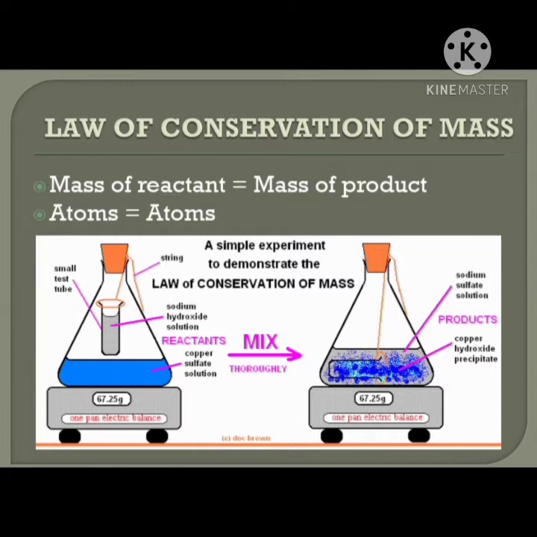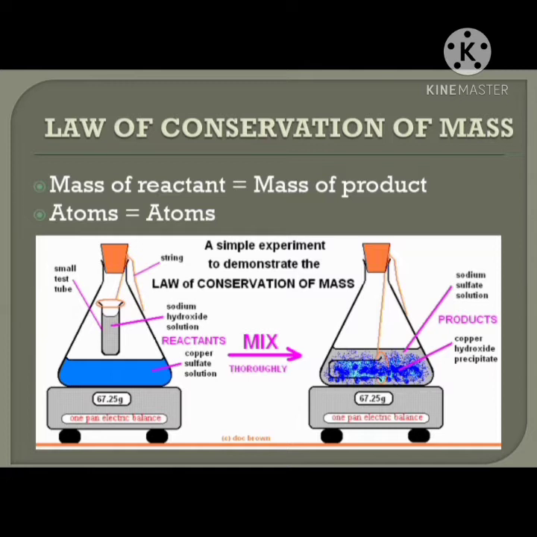Even if we don't balance, the atoms will be equal in the product. For example, we are burning a fuel, some wood. We see that charcoal, coal, has been produced. The same amount of atoms can be seen while it was burning as well as after it is burnt. That is an example for understanding purposes. For that, you have an experimental activity.